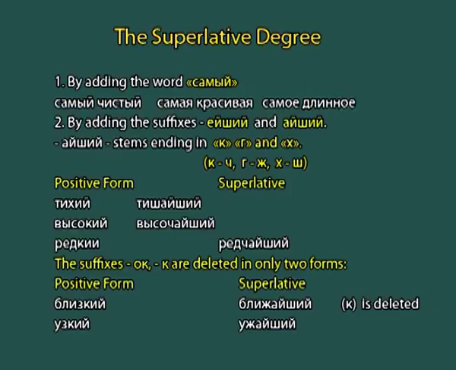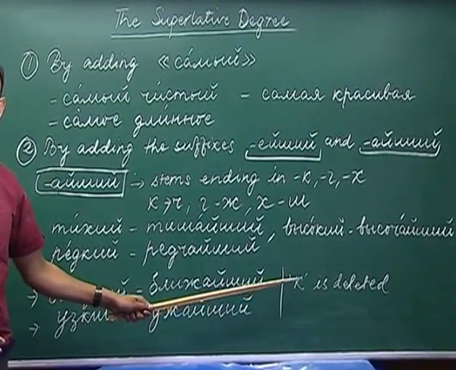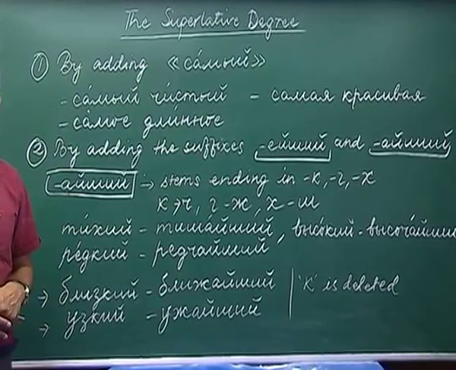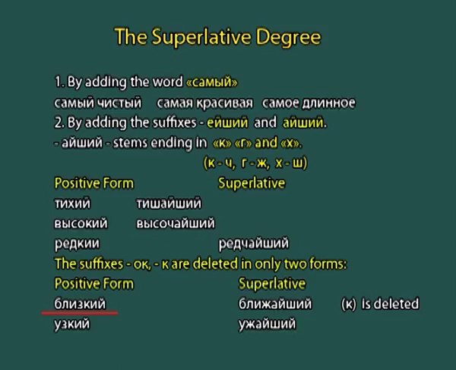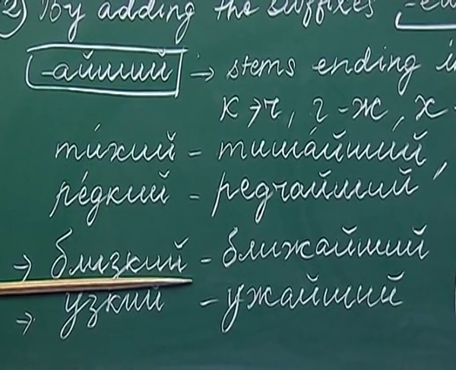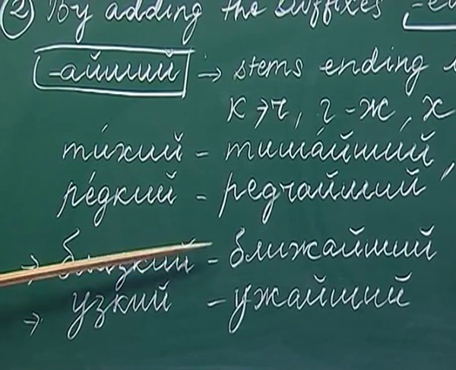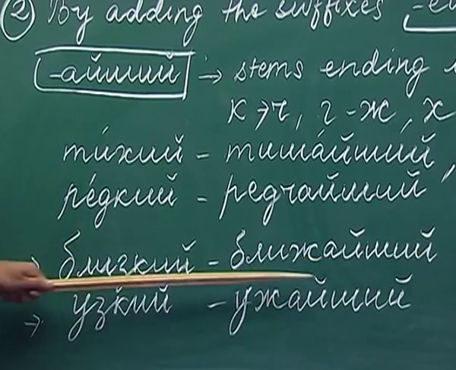There are a couple of adjectives where we have to delete the consonant k while forming the superlative degree from them. For example, blizki. If you make the superlative degree of this adjective, we will get blizhaishi.